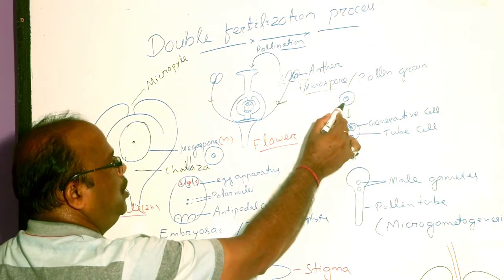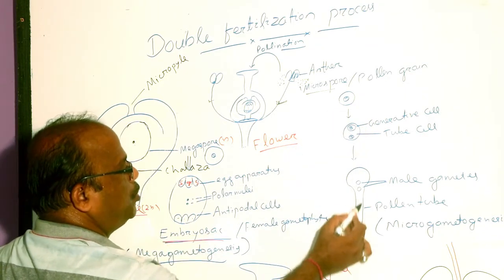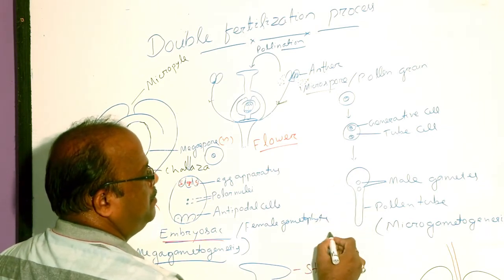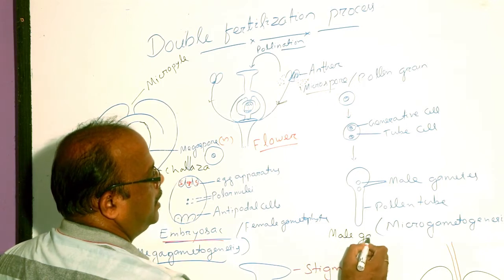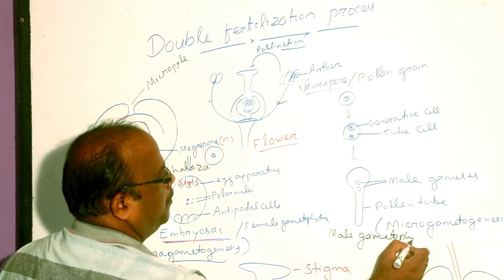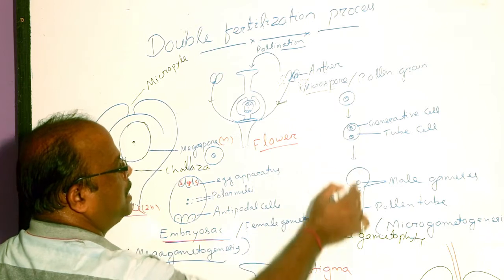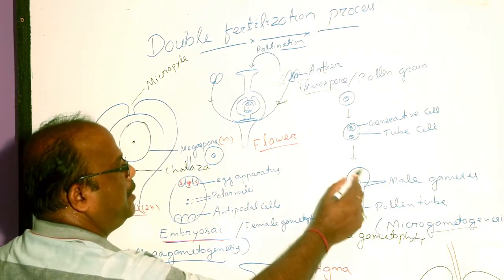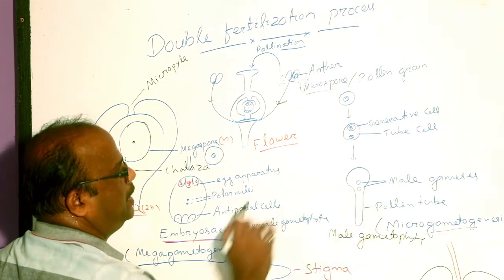This microspore germinates to form a small rudimentary male plant. Such male plant is called male gametophyte. Microspore germinates to form male gametophyte. This process is called microgametogenesis. Male gametophyte has a pollen tube and 2 male gametes.